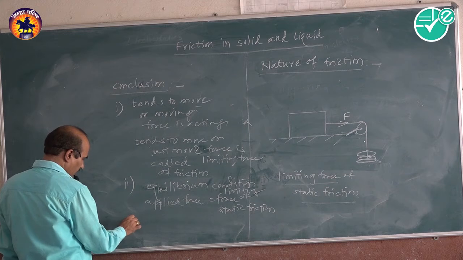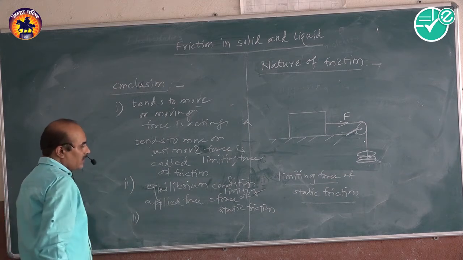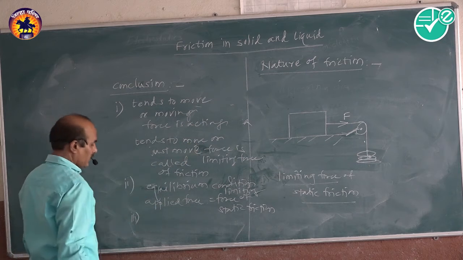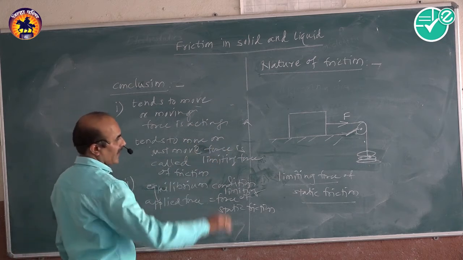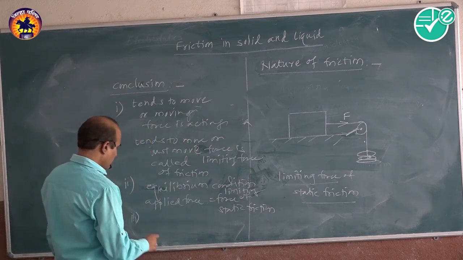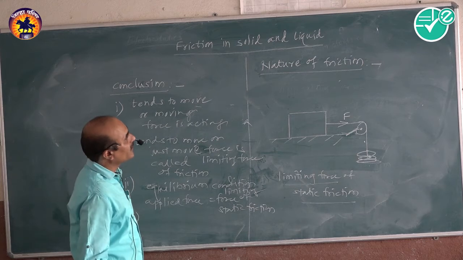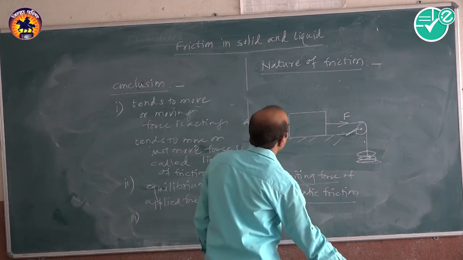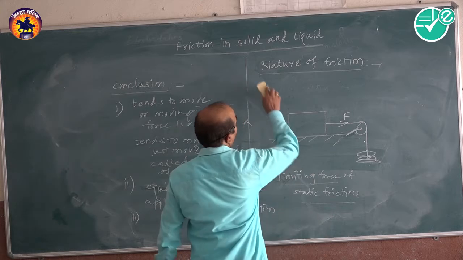And we can again conclude that when the block is moving, there is an equal force acting on it. So these are the conclusions we can see here from the nature of friction.